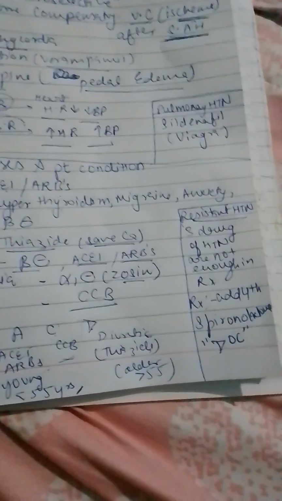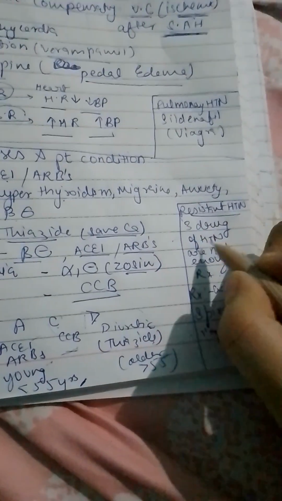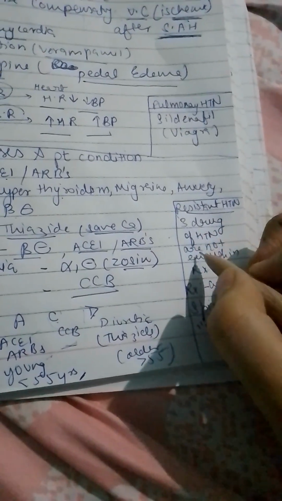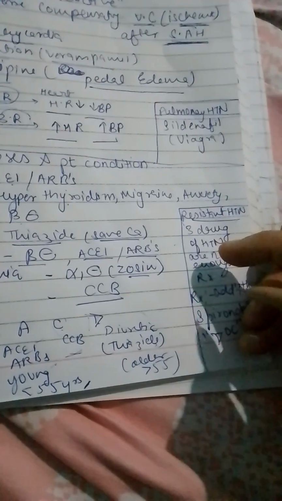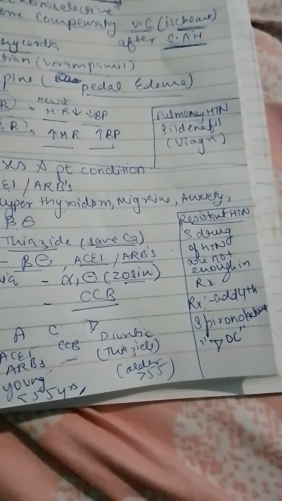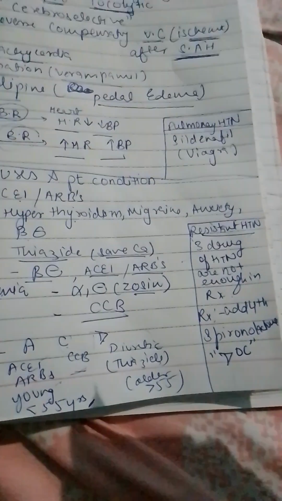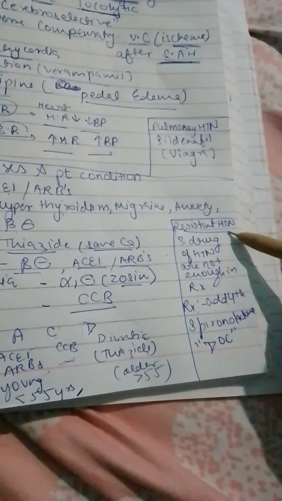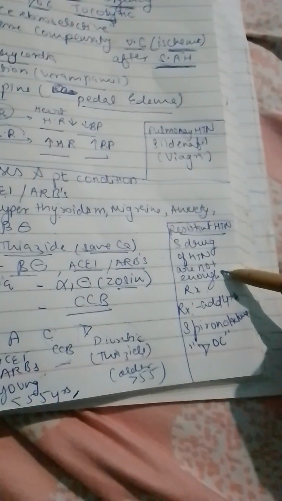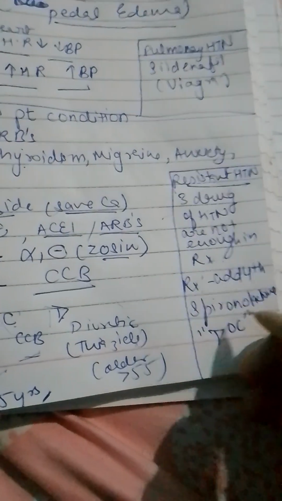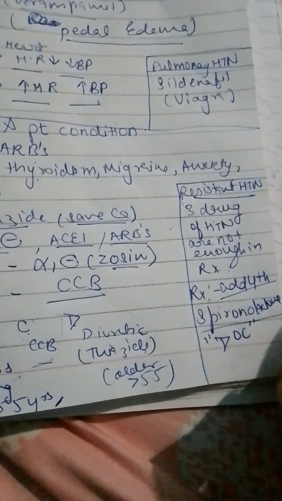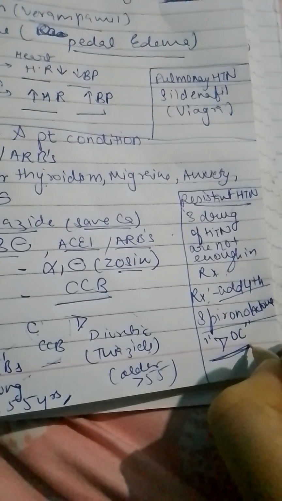These are for hypertension only. Another case is resistant hypertension. They ask, so focus here. When we have given, for example, 3 drugs for hypertension, but they are not enough for the treatment, still the BP is there, hypertension is persistent. That means this hypertension is resistant to drugs. So this is resistant hypertension. For the treatment, we can add a fourth drug, that is spironolactone, because spironolactone is the drug of choice.